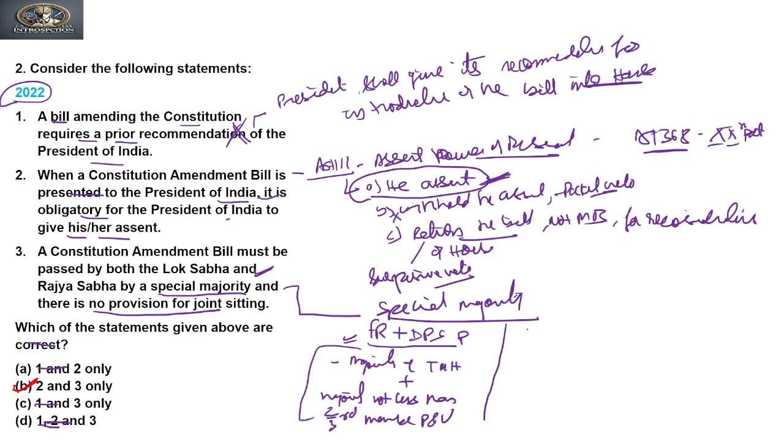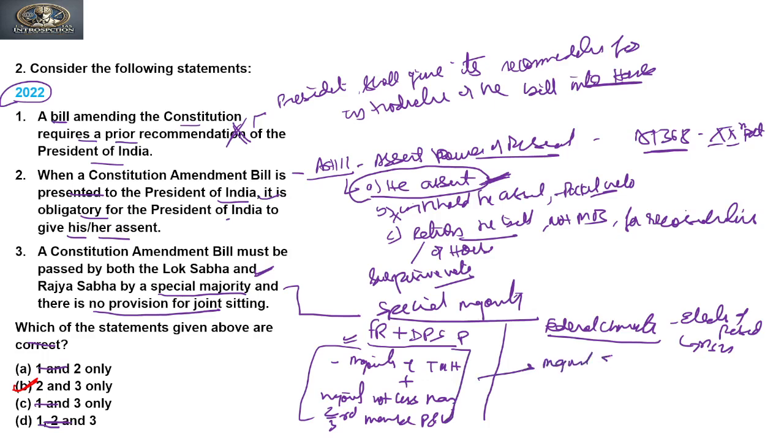So this is required if it wants to amend Part Three or Part Four of the constitution. But if the Parliament wants to amend any federal character or provisions of the constitution, like election of the President, the Seventh Schedule, or any such provisions, then it requires the special majority, that is a majority of the total membership of the house plus a majority of not less than two-thirds of members present and voting.